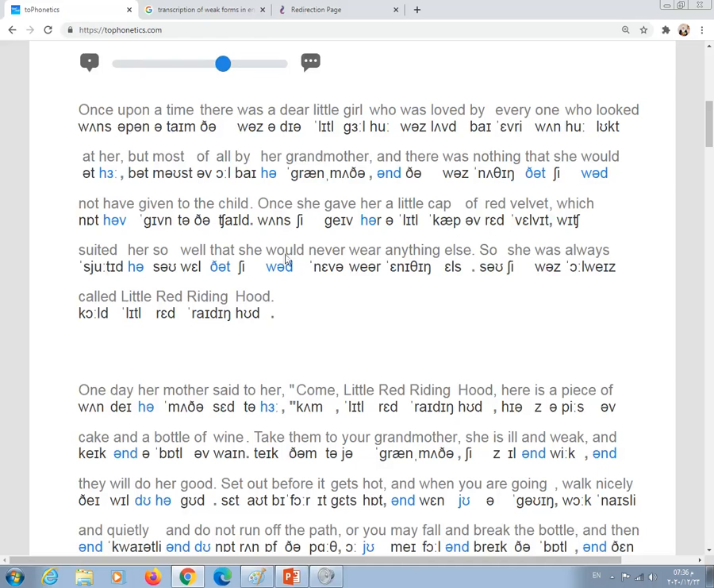Then say "of", "red". Look at this vowel, a very lovely vowel. It's a mid open, mid close, front vowel. "Red", "velvet". Don't say "welvet", no, "velvet". "Which", don't say "wich", please. "Which", "which is suited".